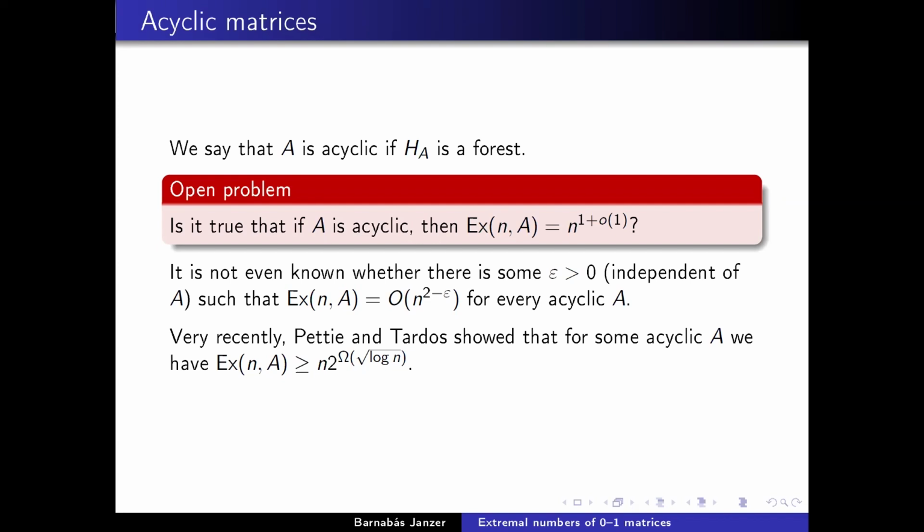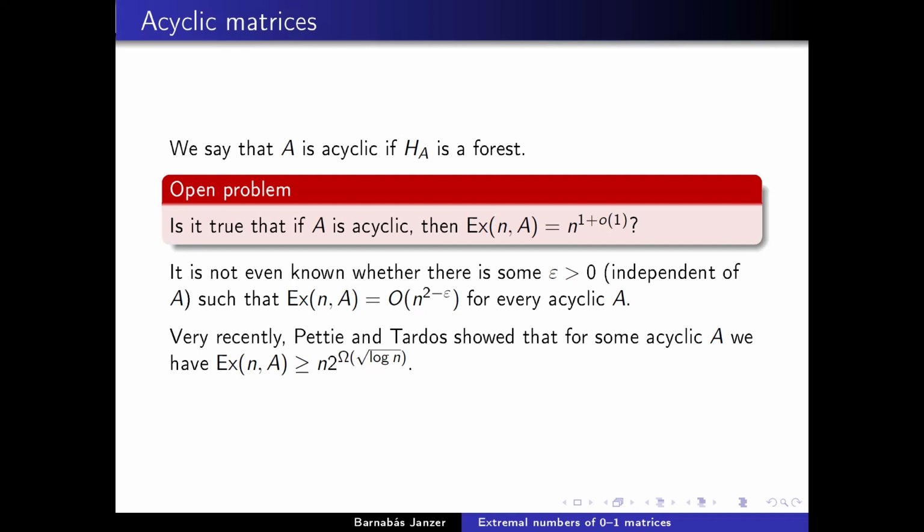And very recently, there has been progress from the lower bound side. So previously, it was conjectured that perhaps the extremal number for acyclic matrices is always n times something polylogarithmic. But this was very recently disproved by Pettie and Tardos, who showed that you can have the extremal number at least as big as n times 2^(√log n), basically. So it is faster than n times polylogarithmic, but it's still not known if it's always upper bounded by n^(1+o(1)).